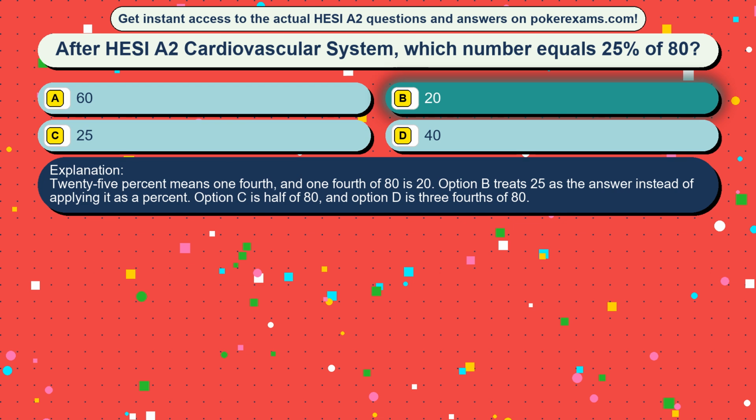25% means 1/4, and 1/4 of 80 is 20. Option C treats 25 as the answer instead of applying it as a percent. Option C is half of 80, and option D is 3/4 of 80.